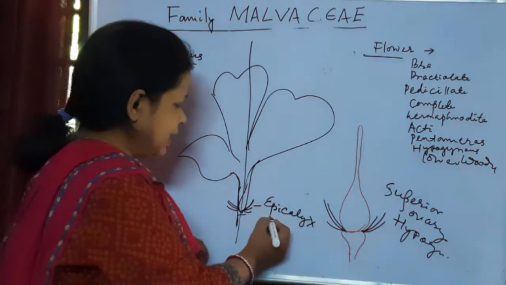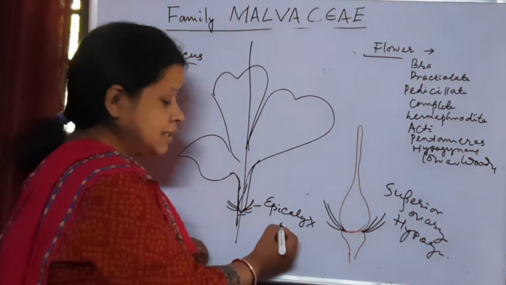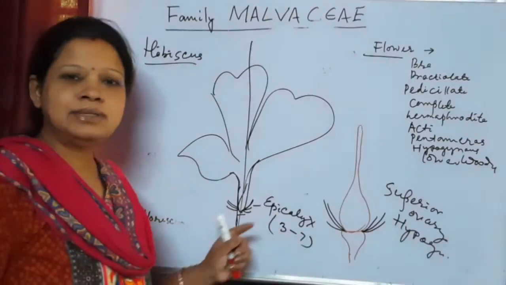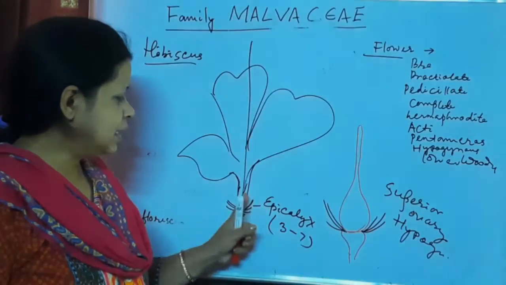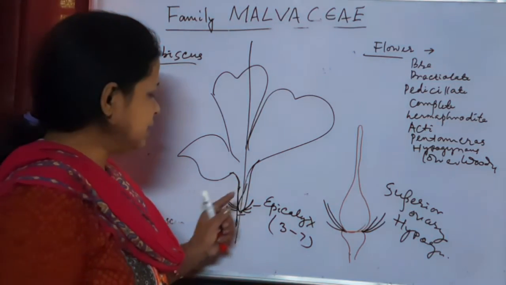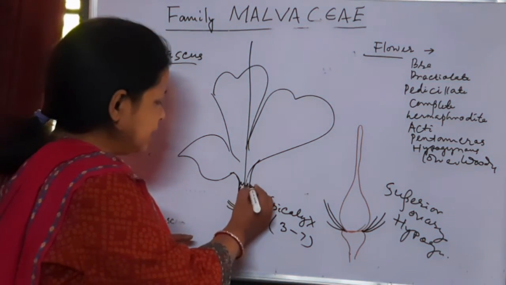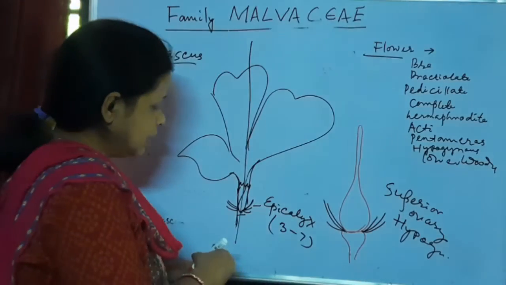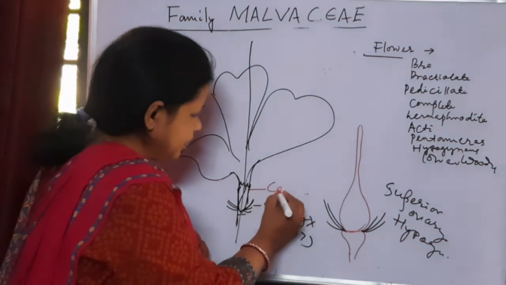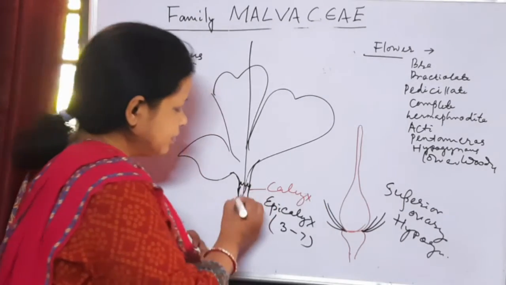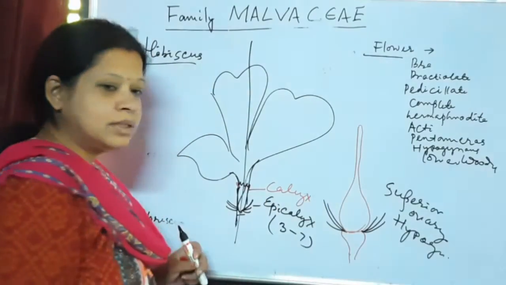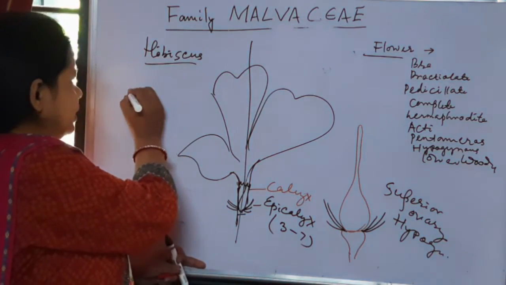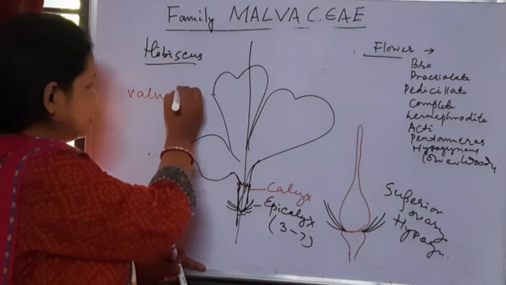This epicalyx has sepals numbering 3 to 7. Above the epicalyx there is the calyx, having 5 sepals in valvate aestivation.